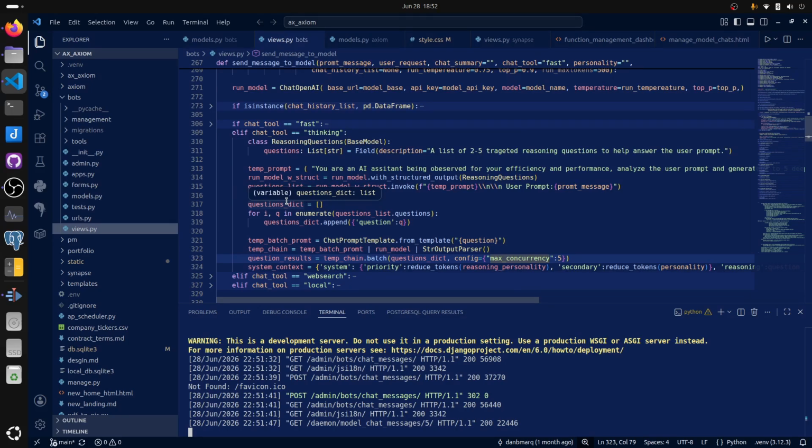See here, as part of our reasoning or thinking tool in the Axiom AI chat, one of the things that you can do is run your batches concurrently, meaning whenever you want to ask your AI a question and you want it to think deeper, you could ask it to list out a few more questions to ask itself. It will ask them, then provide all of that input concurrently as part of one very strong, complete answer. Let's see what that looks like.